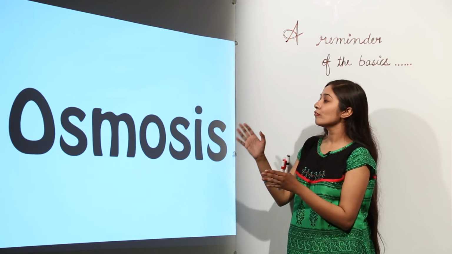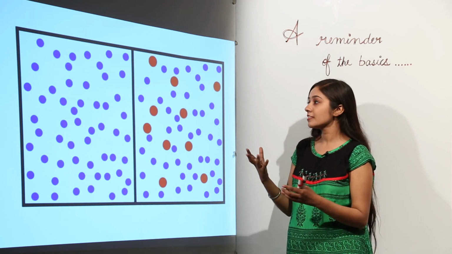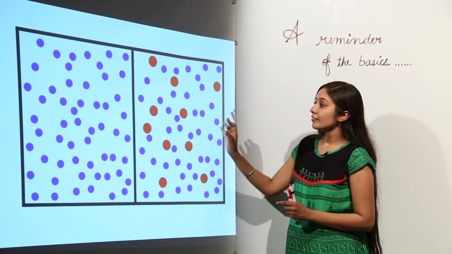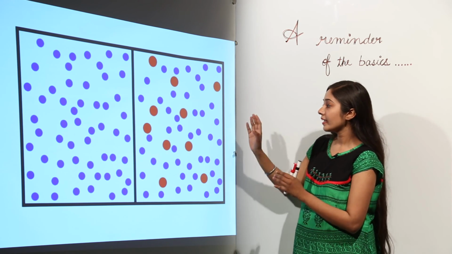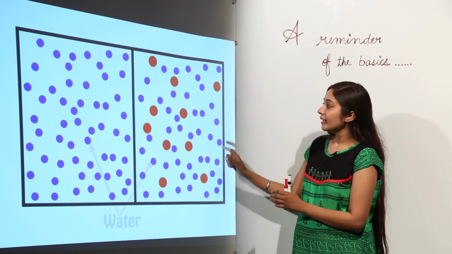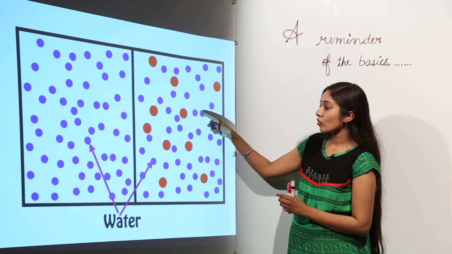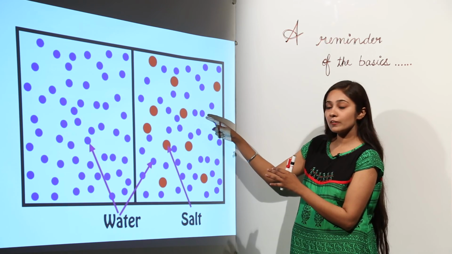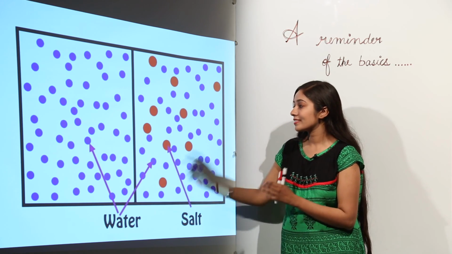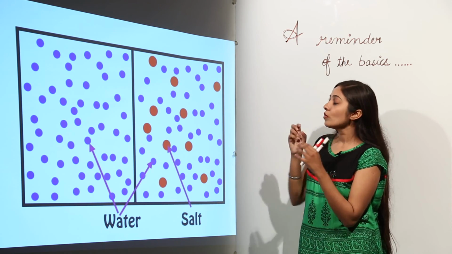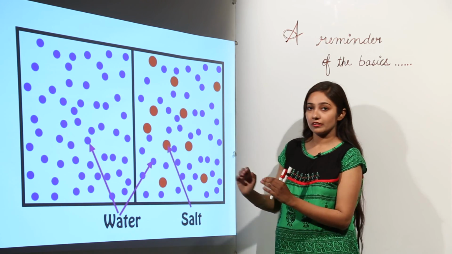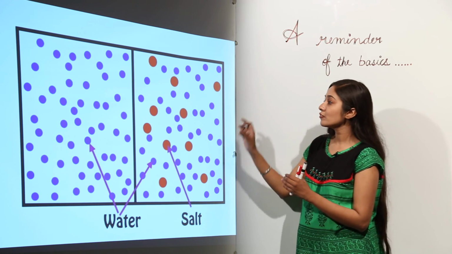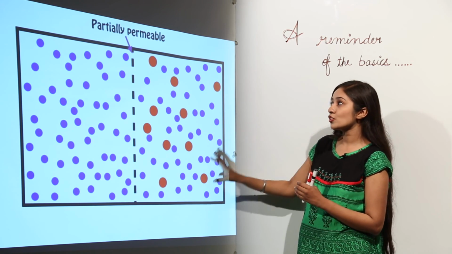So this is how we are going to interpret osmosis. Here we have fresh water and here we have salt water. These red dots are representing salt molecules, and the blue dots are representing water molecules. So on the left hand side we have pure water, and on the right hand side, because we have salt particles also, this is salty water.